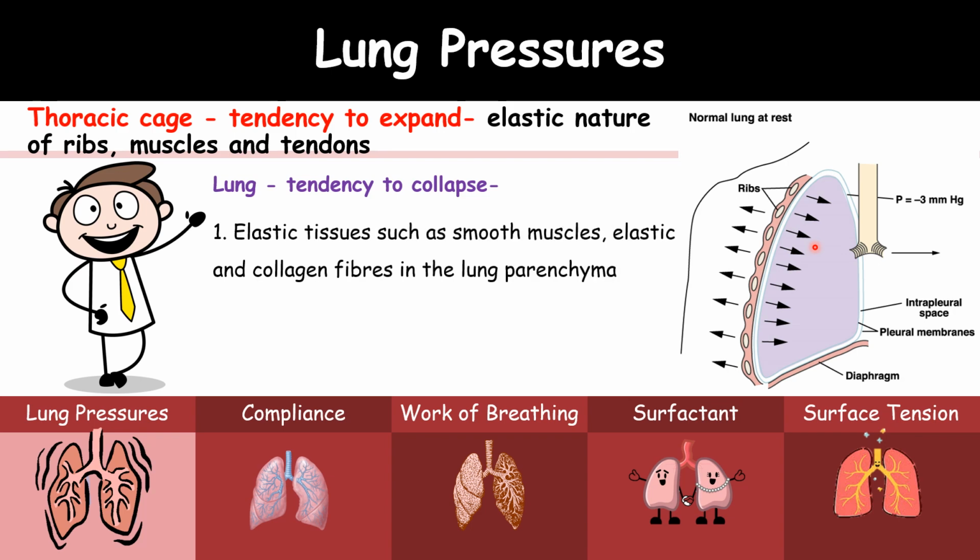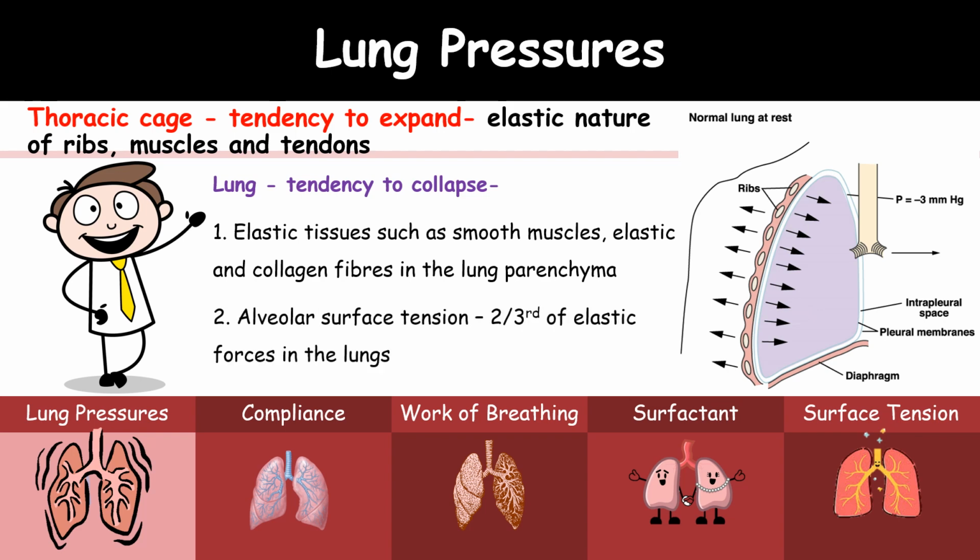This tendency to collapse is mainly because of the elastic tissues such as smooth muscles and the elastic and collagen fibers in the lung parenchyma.